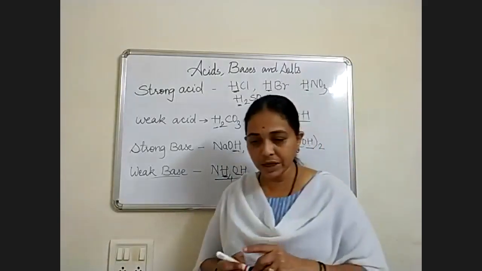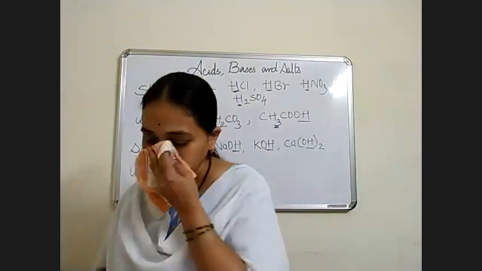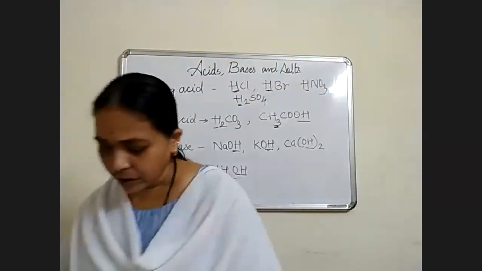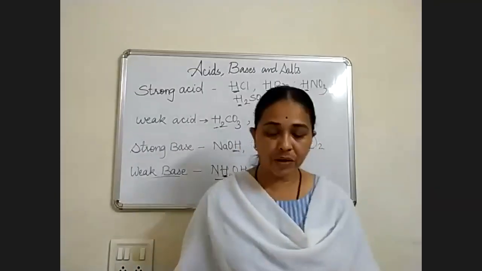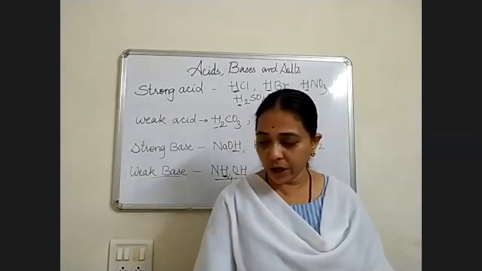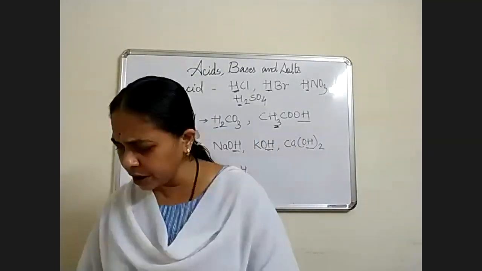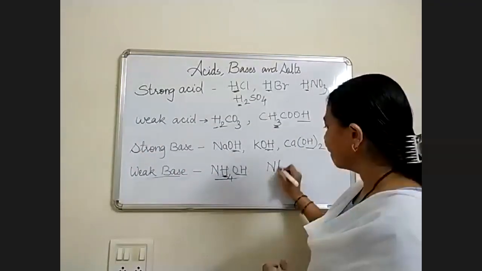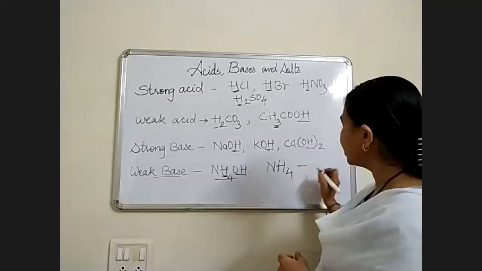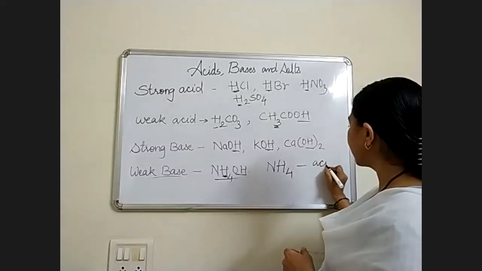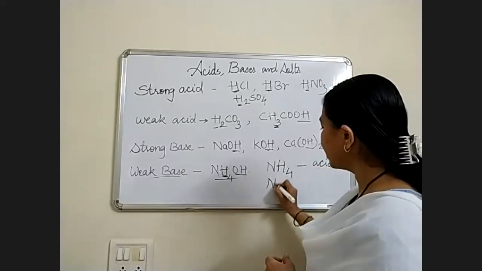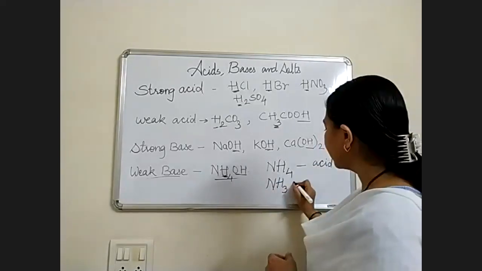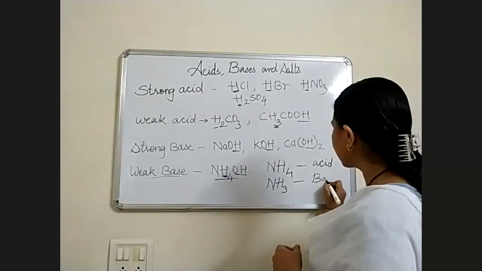There is a speciality of ammonia. Ammonia has different formulas, NH4 and NH3. Wherever NH4 is there, it is acid, and whenever NH3 is there, it is base.